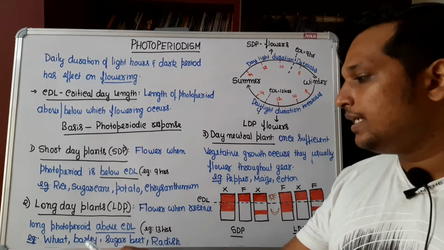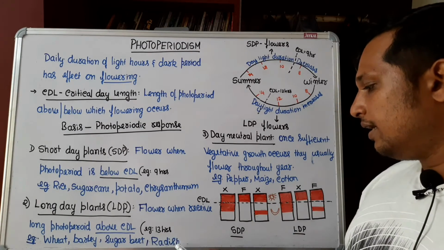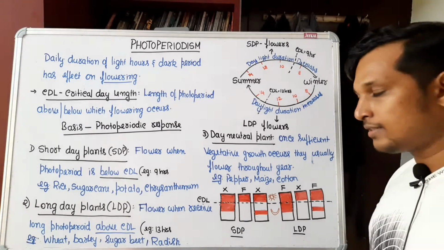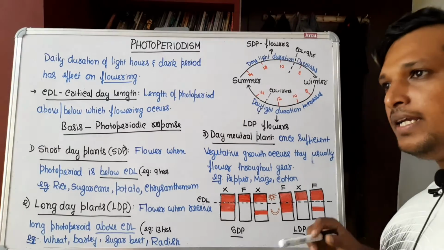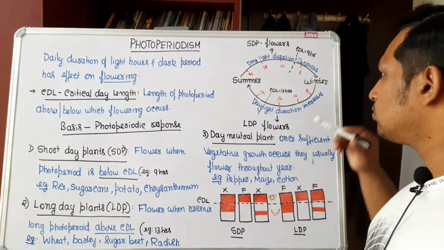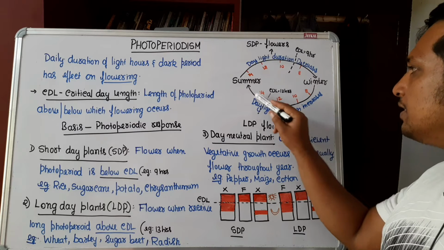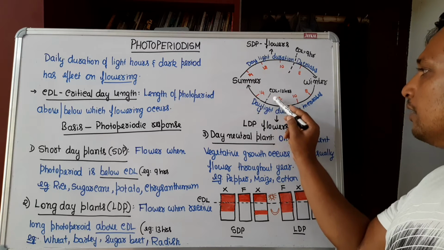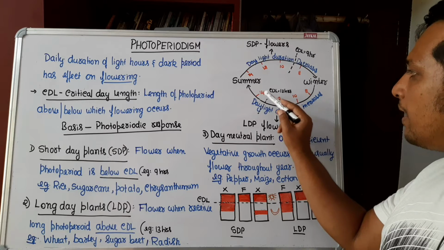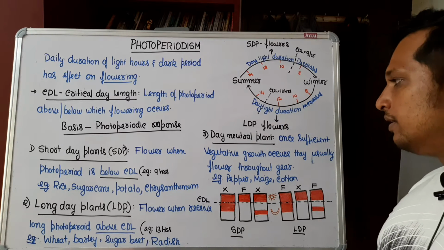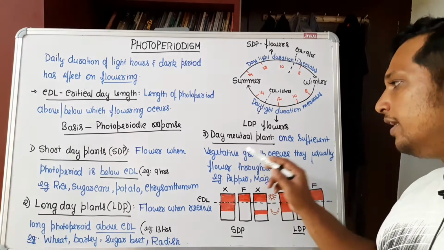Examples: wheat, barley, sugar beet, radish. Wheat, if you take the example, is planted around September, October. During that time the seeds are sown and it is harvested in the summer, so they flower when they pass their critical day length. That is a long day plant. There are plants known as day neutral plants.